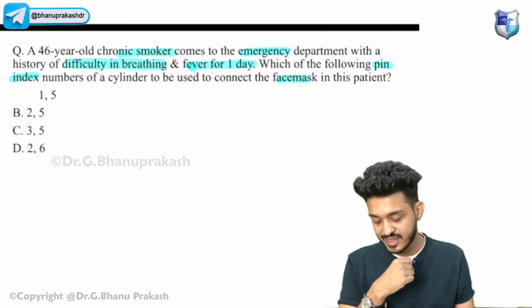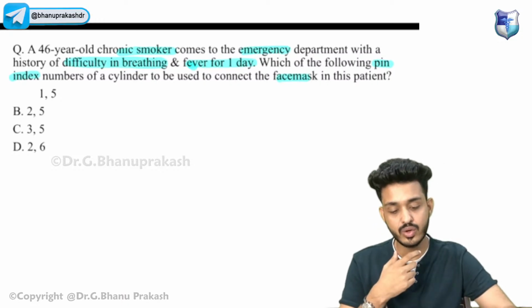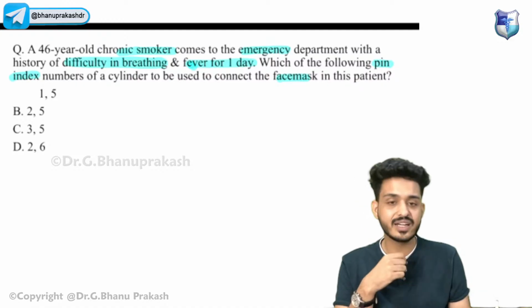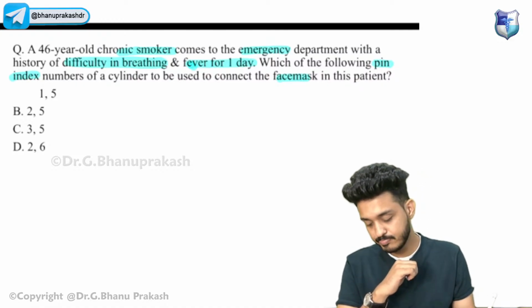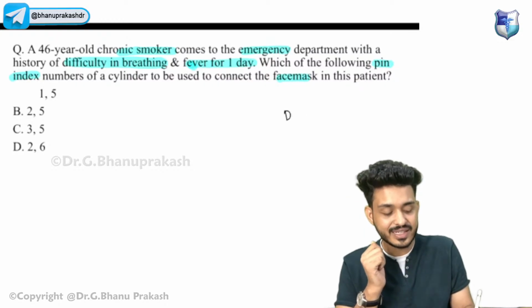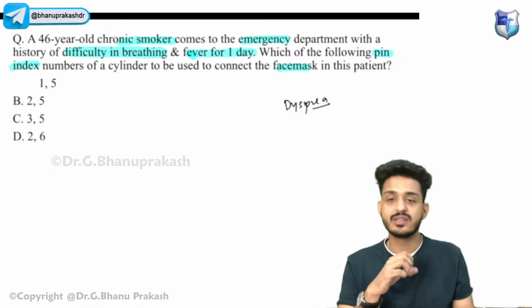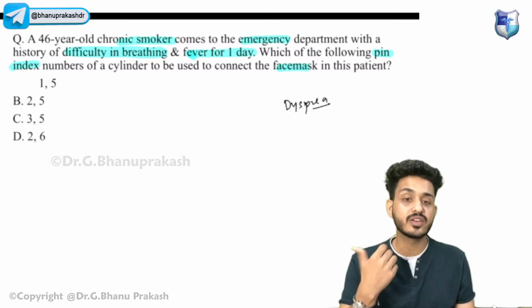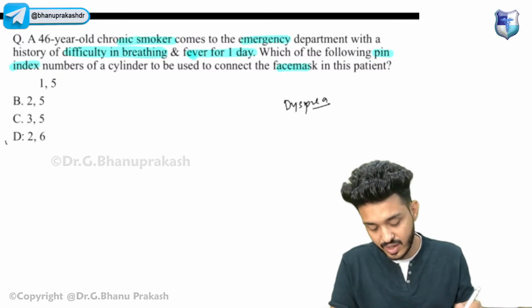Okay, so there is a patient who is coming to you. First of all, try to identify what is happening here. The patient is having a problem in breathing, right? The patient is having dyspnea, and for dyspnea you will be giving oxygen. And what is the pin index of oxygen? Instead of asking directly, they are giving you a case and you have to answer. Your answer would be D.